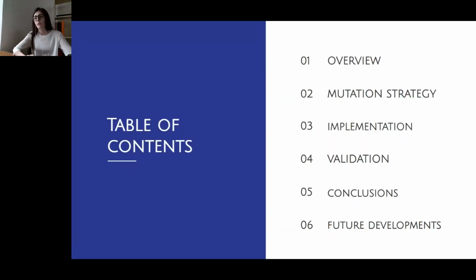First I will give you an overview of the mutation testing technique and of its relevance in the smart contract development field. Then I will introduce our mutation testing strategy and in particular which mutation operators we decided to include in Sumo. After some details about the implementation of the tool, I will conclude the presentation with a discussion of the experimental results.